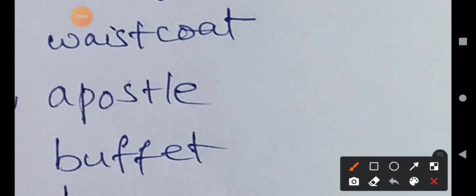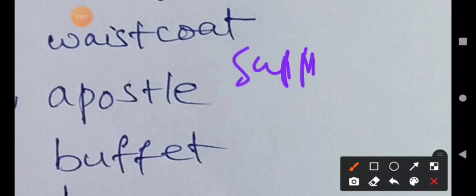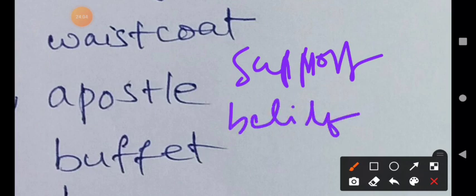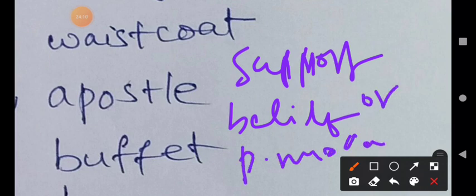I will write on the screen. Please understand. An apostle is someone who strongly supports a particular belief, B-E-L-I-E-F, belief, or a political movement. He is called an apostle.